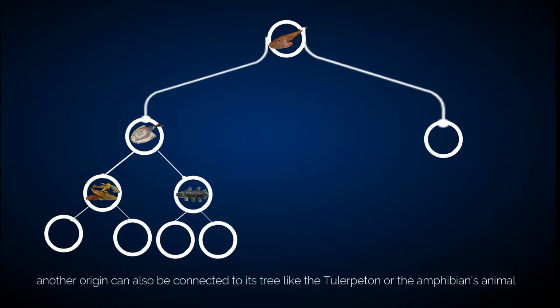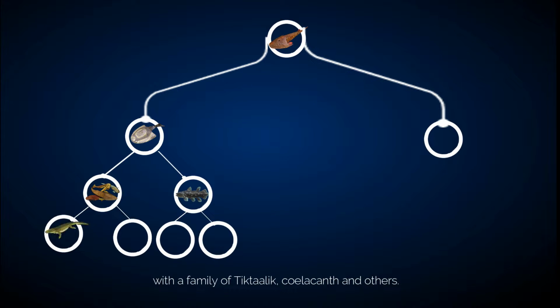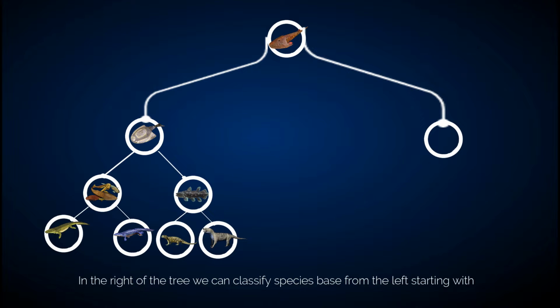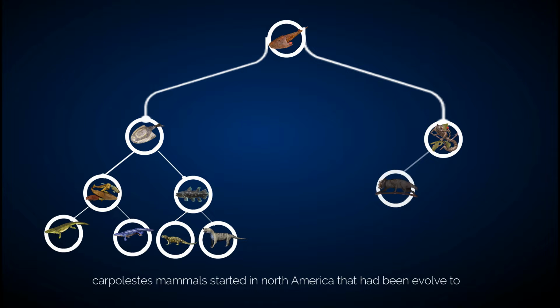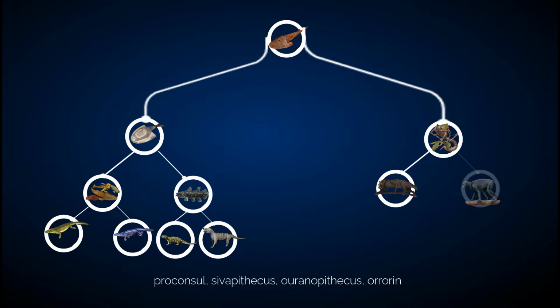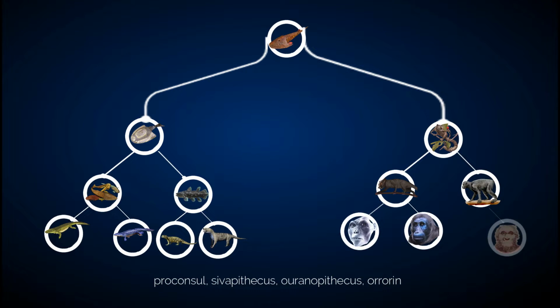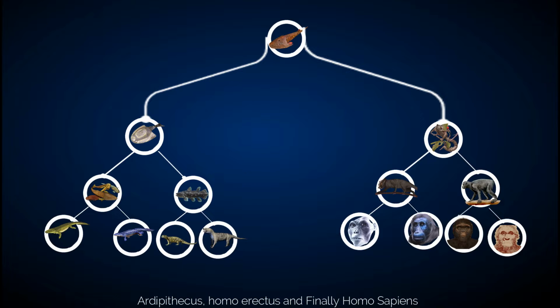Another origin can also be connected to its tree, like the Tiktaalik or the amphibians animal with a family of Dactylic, Coelacanth, and others. In the right of the tree, we can classify species based from the left, starting with Carpolestes mammals started in North America that had been evolved to Proconsul, Kenyapithecus, Oreopithecus, Orrorin, Ardipithecus, Homo erectus, and finally Homo sapiens.